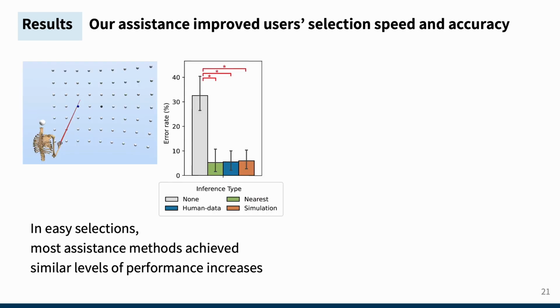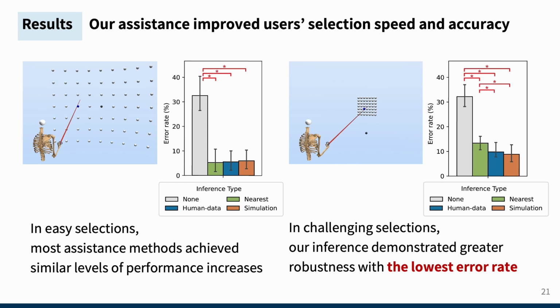In the next validation on our assistance, we saw that user input performance improved in both speed and accuracy. Interestingly, in scenarios with easier selections, our performance improvement was actually at similar levels to previous methods. However, in more challenging selection scenarios, our method significantly improved user selection accuracy over traditional heuristics. This highlights the effectiveness of using confidence levels to minimize incorrect interventions. It turned out effective, especially in scenarios needing precise input.